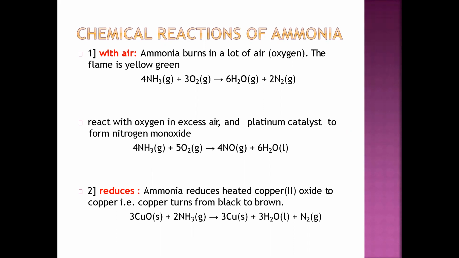The second one is reduction. What happens when ammonia reduces? Ammonia reduces heated copper(II) oxide to copper, and the copper turns from black to brown. At that time your reaction will be CuO plus 2NH3 gas gives Cu plus H2O plus N2.